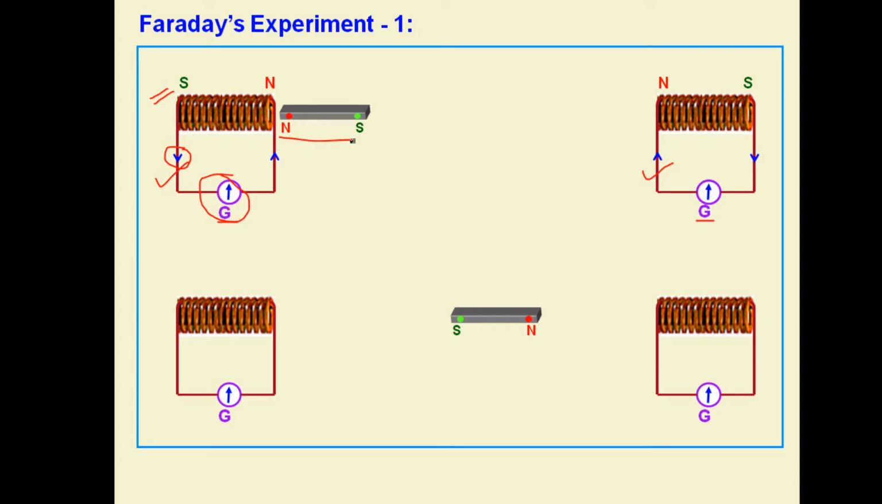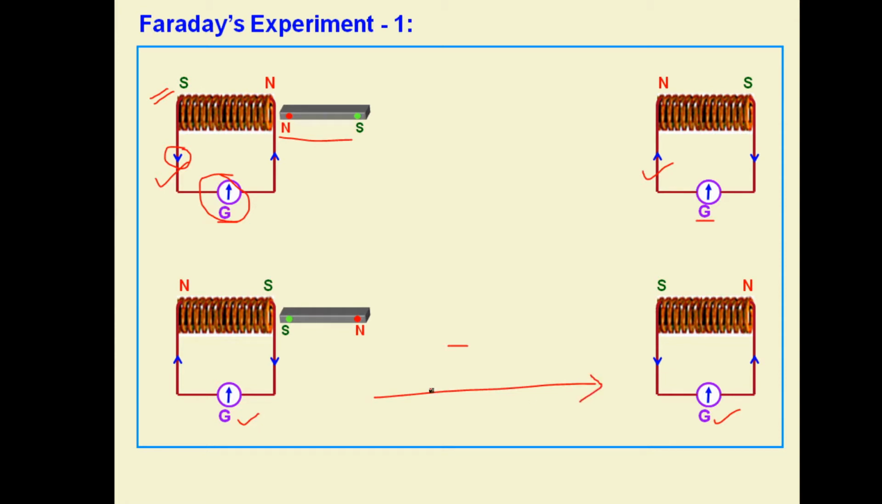In another case we can see, this time we are bringing the south pole towards the left coil. See, with respect to the upper diagram, the direction of current is again reversed. Both the galvanometers were giving deflection, and this time again the direction of current in these two is opposite, as well as in these two also opposite. This is because of the different polarity which we are moving with respect to the coil.